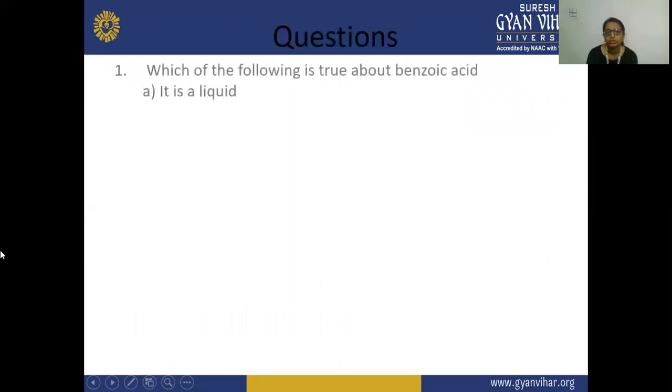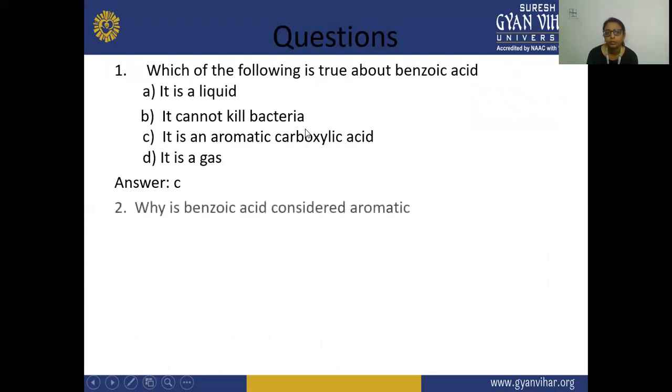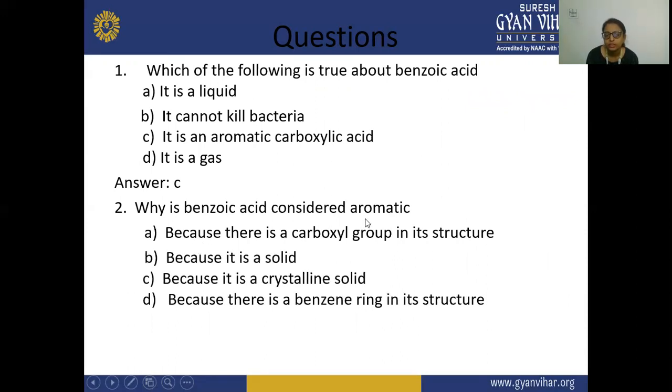Next is your questions. Which of the following is true about benzoic acid? It is a liquid, it cannot kill bacteria, it is aromatic carboxylic acid. So it is an aromatic carboxylic acid. Why is benzoic acid considered aromatic? Because the aromatic benzene ring is attached on this structure.